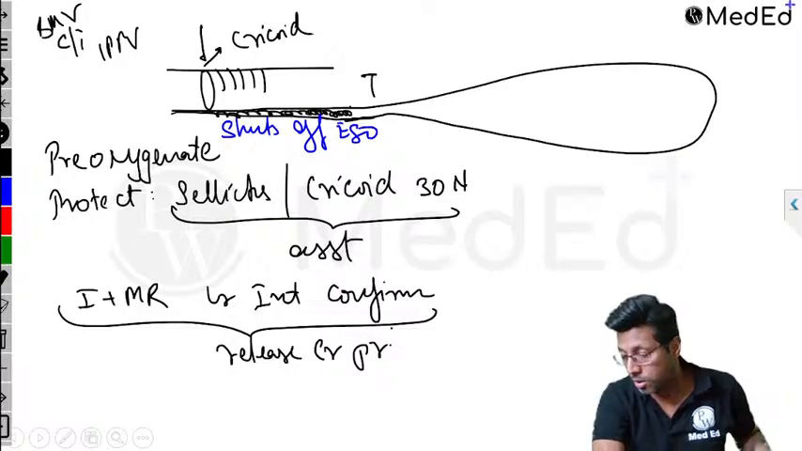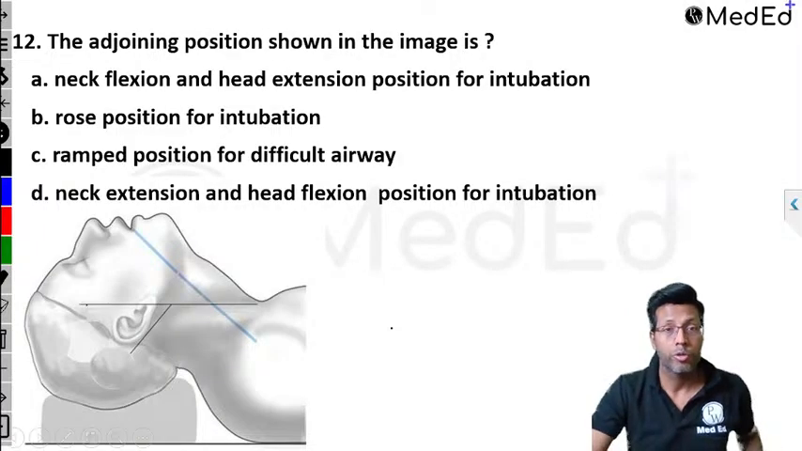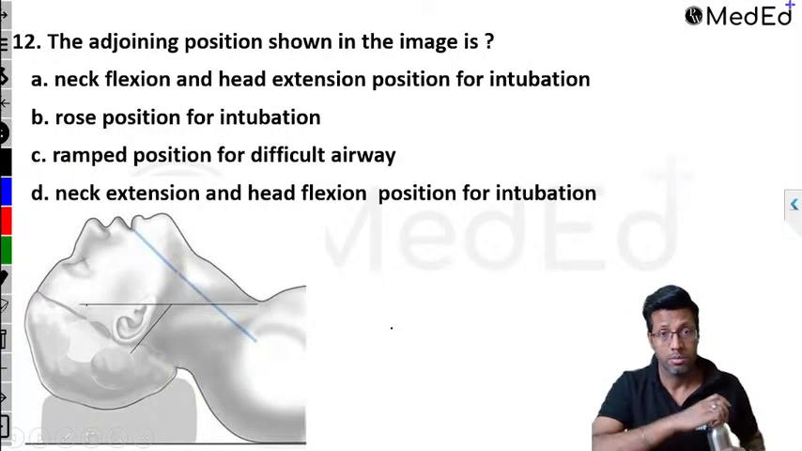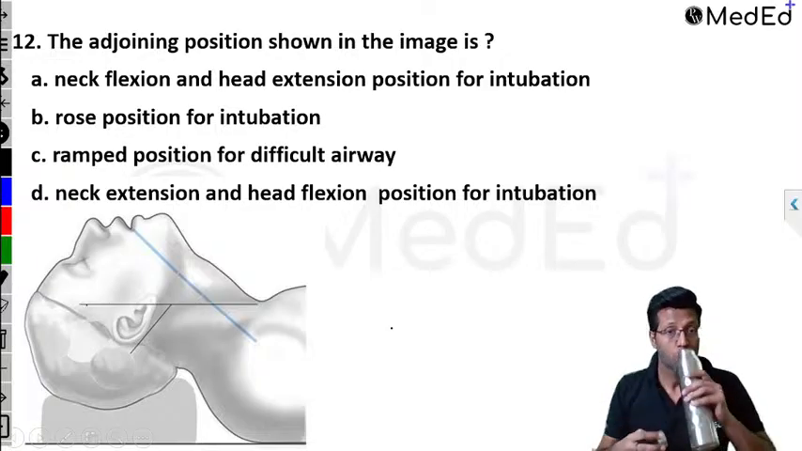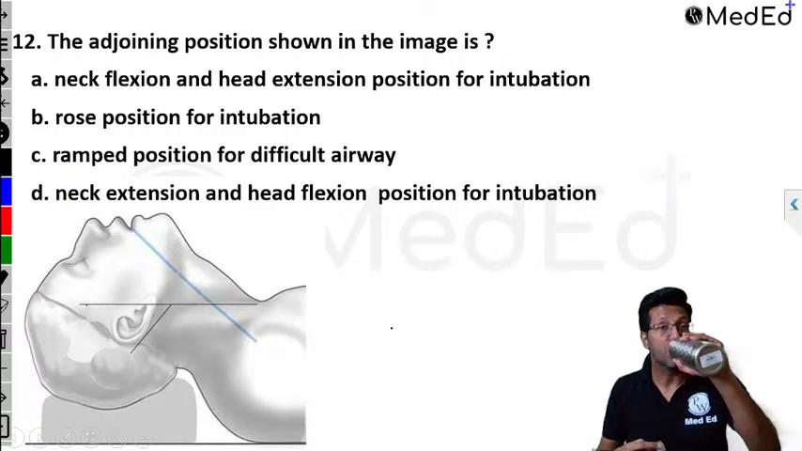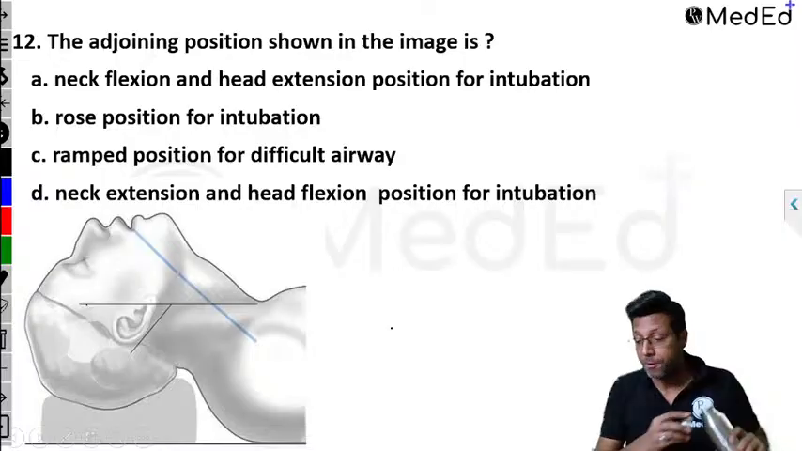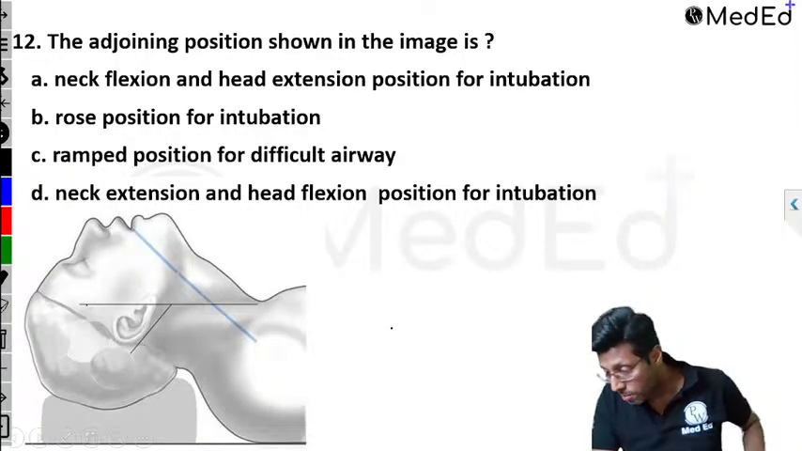Can I go to the next question? Yes. Okay. The joining position shown in the image is... Dr. Marshall, it says got it.